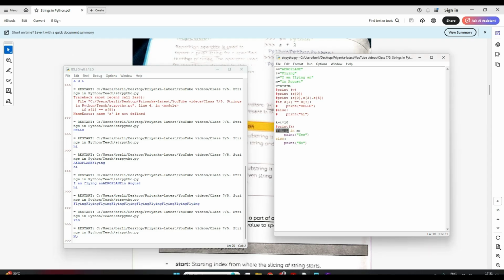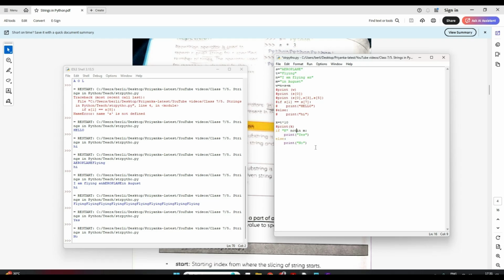Is it clear? If a character is there in the string, it returns true. If the character is not in that string, it returns false. So here, for A, it's returning true, so it's coming to this line. But for K, it's returning false, so it's coming to the else line.